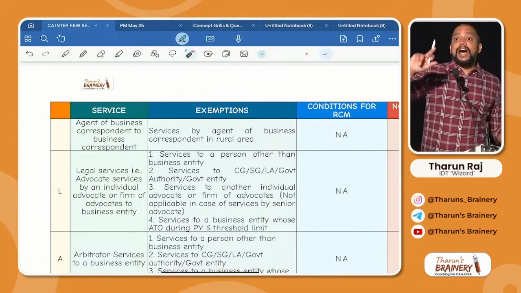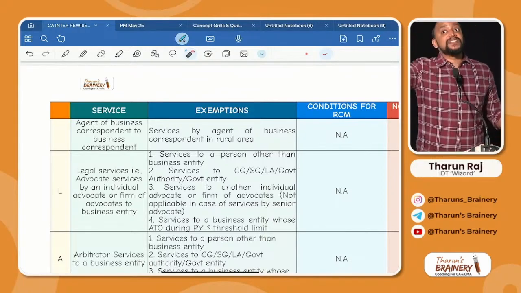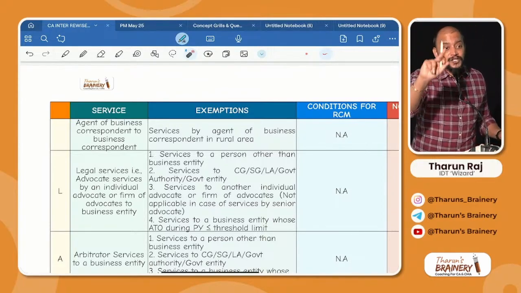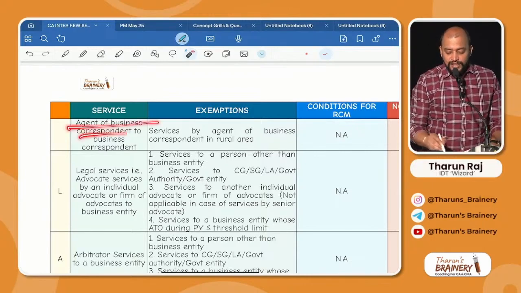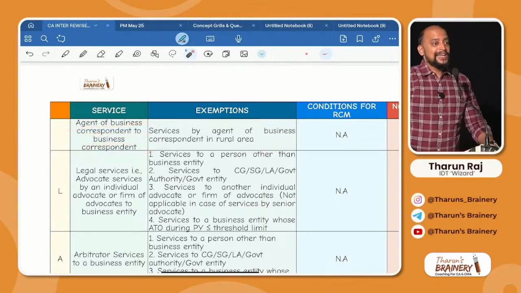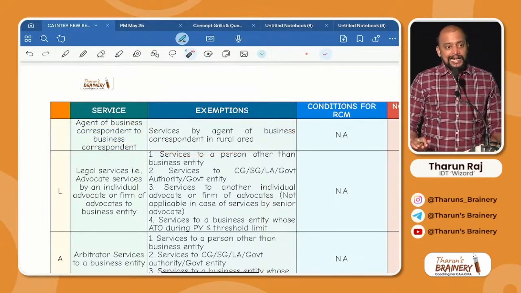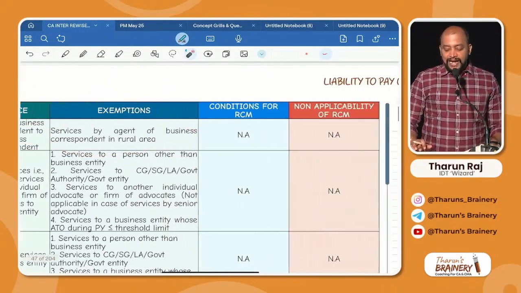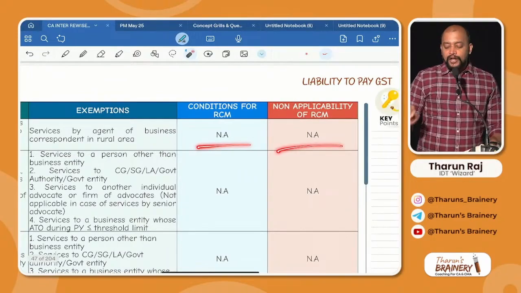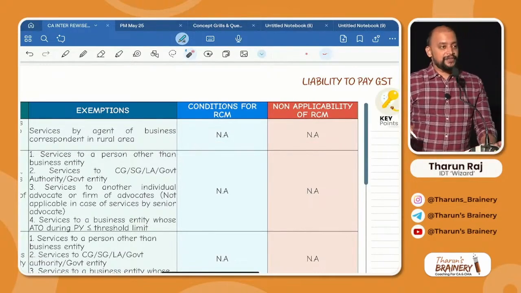And here, RCM is only for business facilitator, not for business correspondent, whereas the agent of a business correspondent to a business correspondent is covered under RCM. Here also, if they are working in a rural area, then it will be exempted. Any condition for RCM? No. Non-applicability of RCM also we don't have anything.